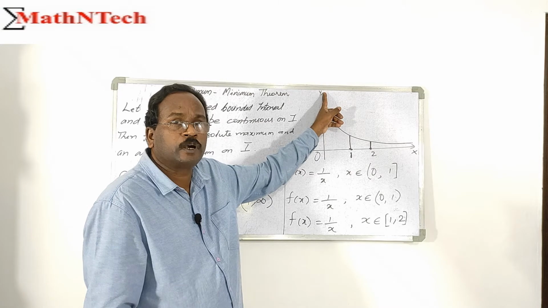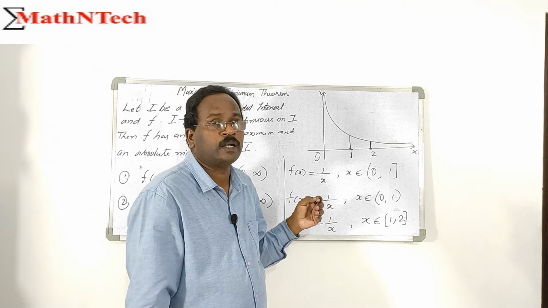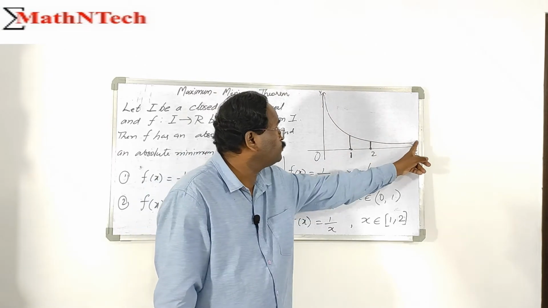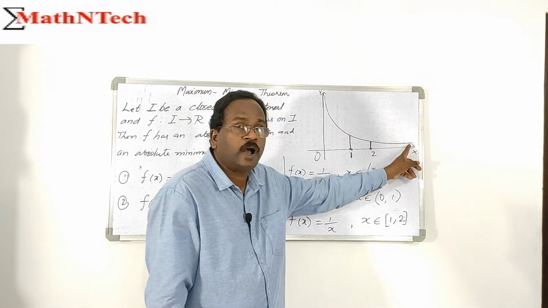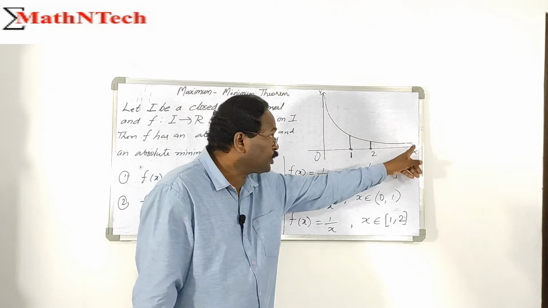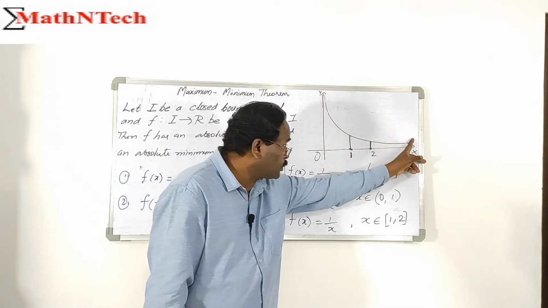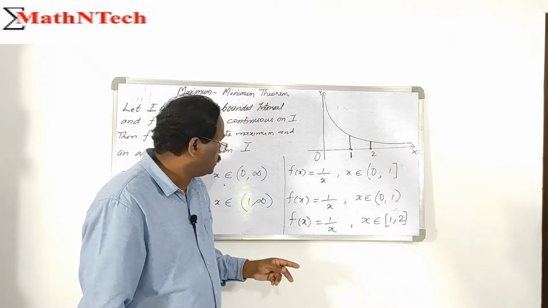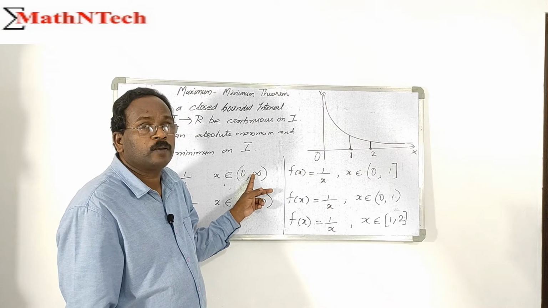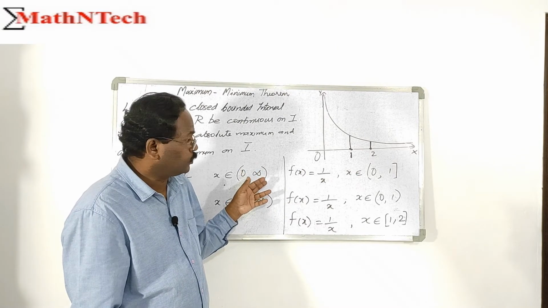So it has no absolute maximum value. As x tends to infinity, 1 by x tends to 0, so the infimum of the set equals 0. But there is no point in the set where f of x equals 0. So it has no absolute minimum value.